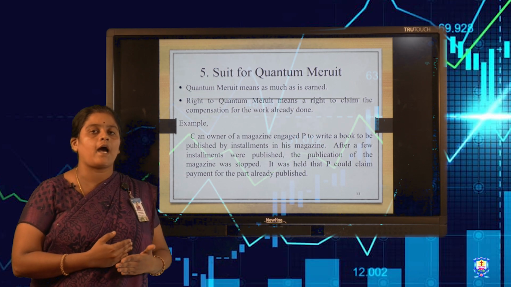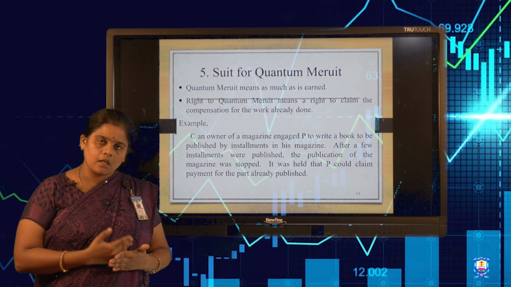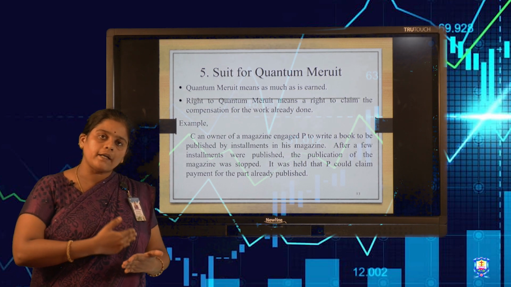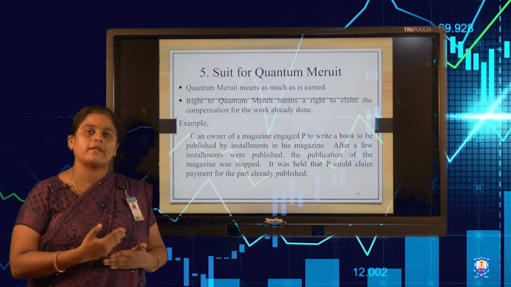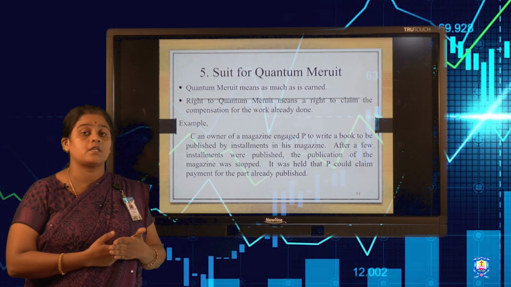The last one is suit for quantum meruit. Quantum meruit means as much as earned. So we can ask for compensation for the part of the work which is already published or completed, the part of the work which has already been done.